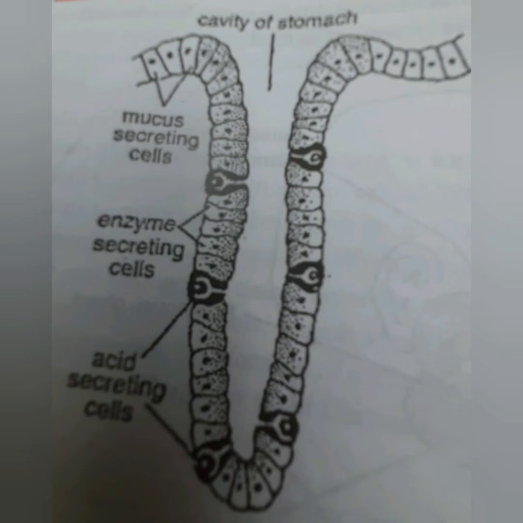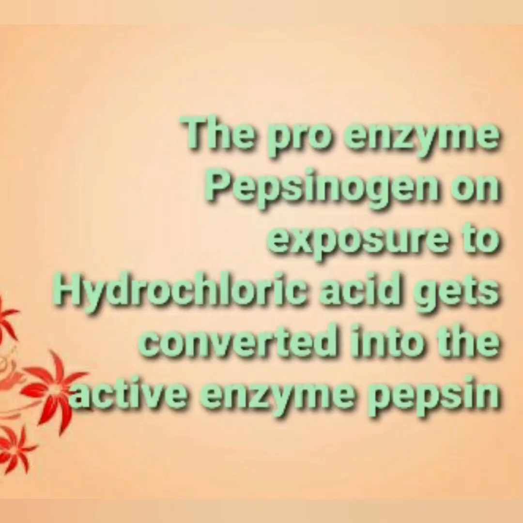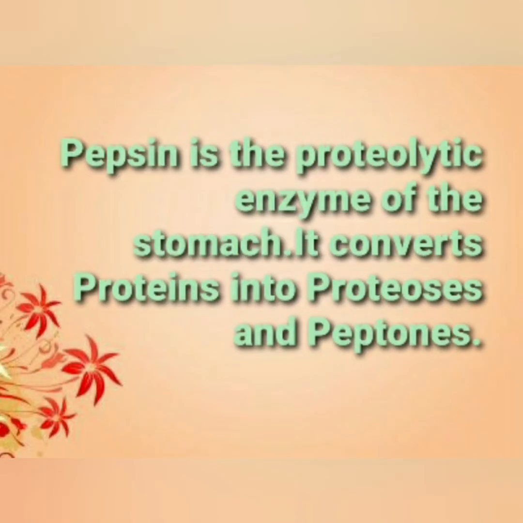Here you can see the mucus secreting cells and enzyme secreting cells of gastric glands. The proenzyme pepsinogen, on exposure to hydrochloric acid, gets converted into the active enzyme, namely pepsin. Pepsin is the proteolytic enzyme of the stomach. It converts proteins into proteoses and peptones. So pepsin is the protein digesting enzyme. Protein digestion starts from the stomach only.